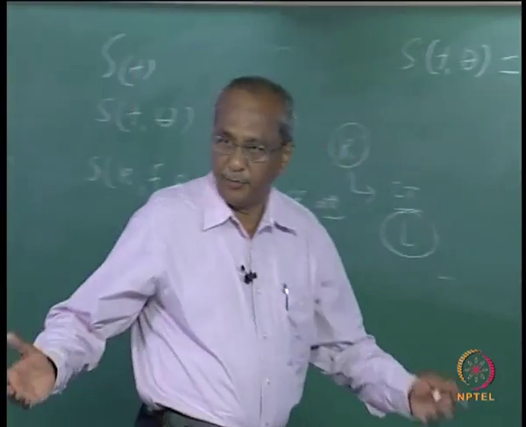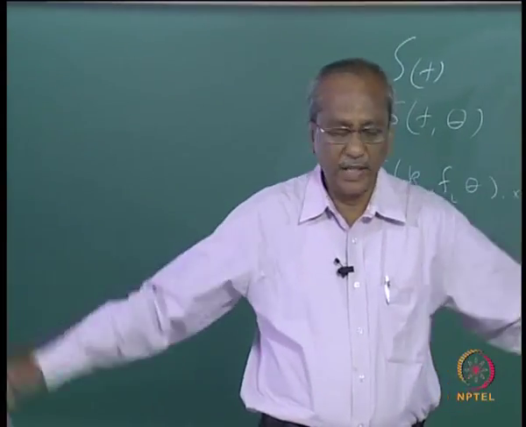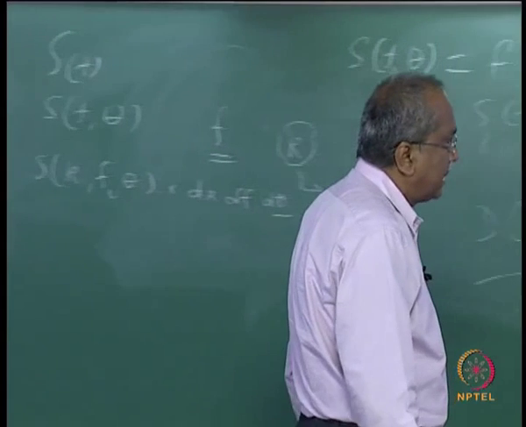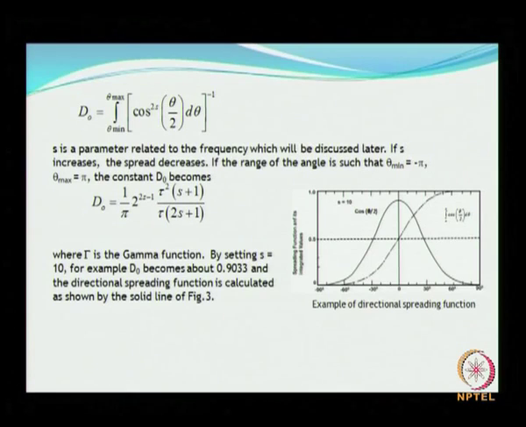If the range of angle is theta minimum equal to minus pi and theta max is plus pi, that is the normal case, the constant becomes as shown here, where gamma is the gamma function and S is the spreading index. For example, just to have a feeling for the spreading index, by setting S equal to 10, d naught becomes so much, and the directional spreading function can easily be calculated.